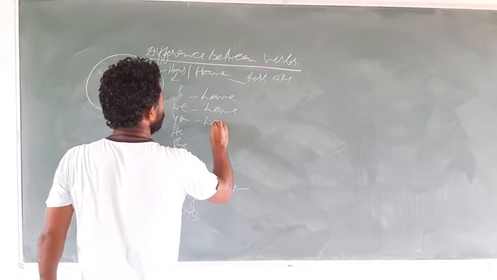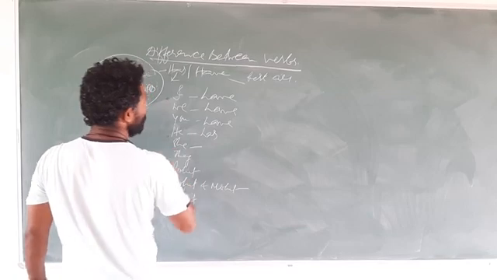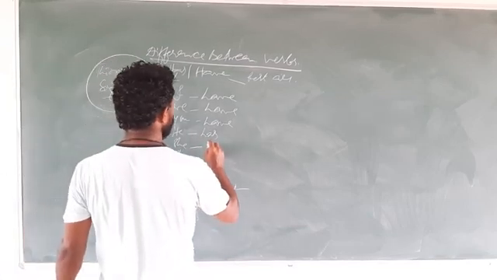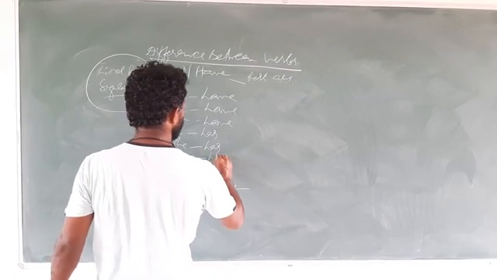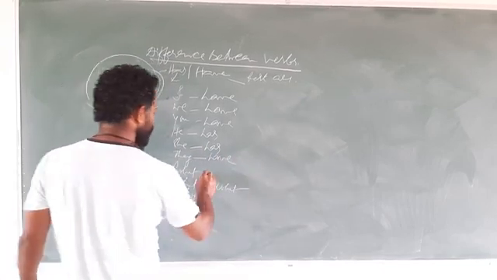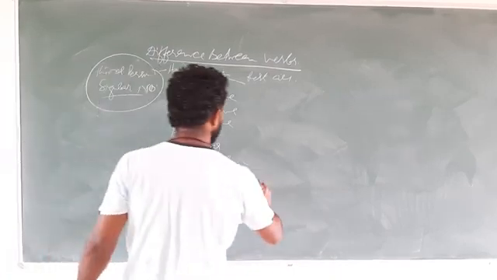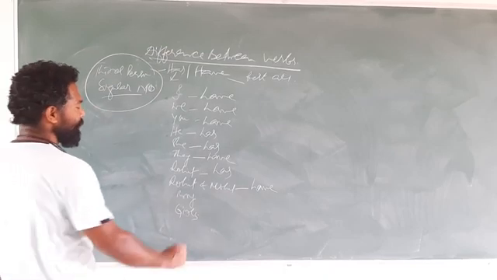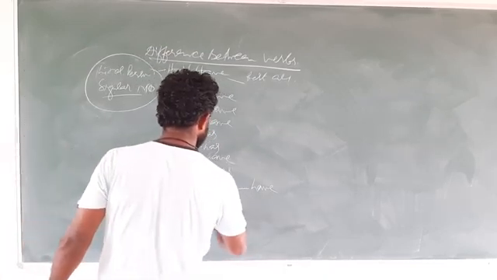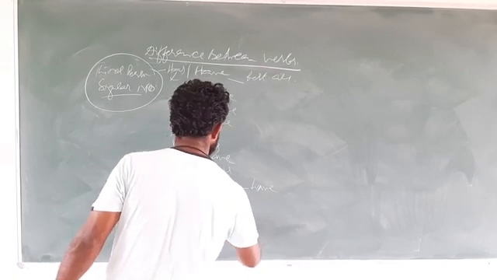You have. But he is third person singular number. That's why he has. She is again third person singular number. That's why she has. They is third person plural number. That's why they have. Rohit is third person singular number. That's why Rohit has. Rohit and Mohit becomes third person plural number, that's why have. Boy is third person singular number, that's why has. And girls is third person plural number, that's why have.